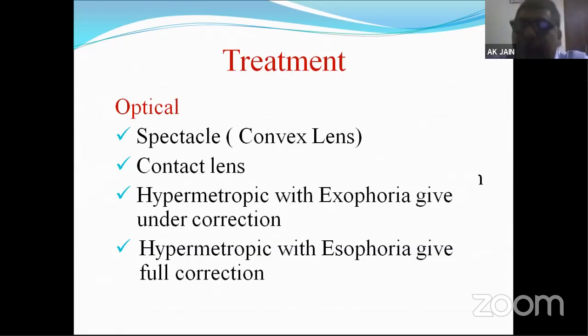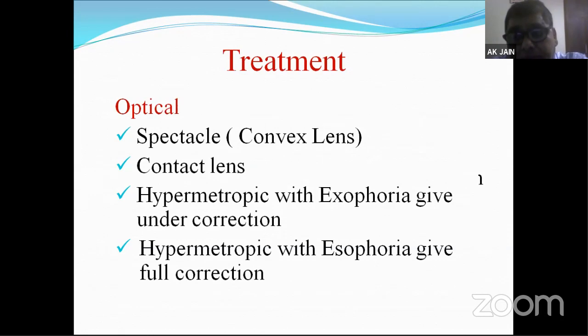Suppose the full refractive error of that person is plus 4 diopters. In those cases, the glasses we prescribe should be slightly undercorrected, say around plus 3.5 or plus 3.25. So we have to undercorrect a little if that person has exophoria.